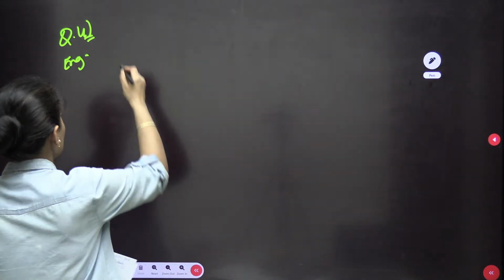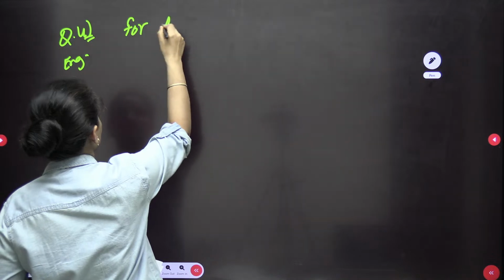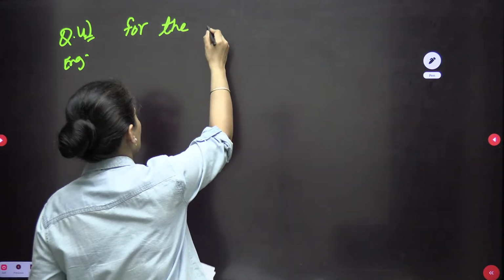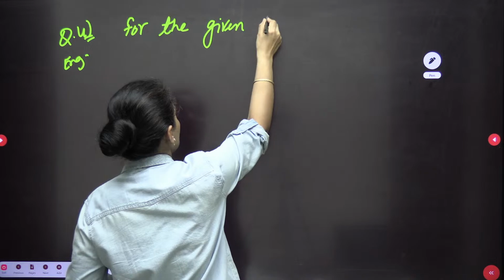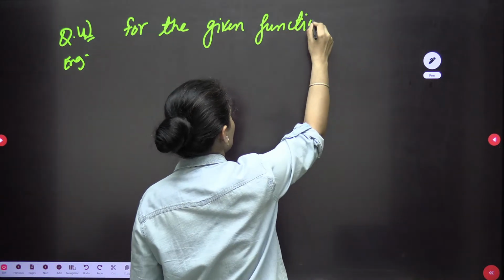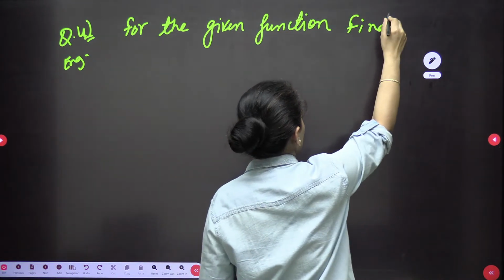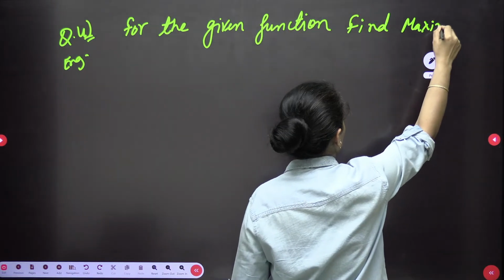Okay? So the question is, for the given function, find the maximum value, and this is again global maxima minima.